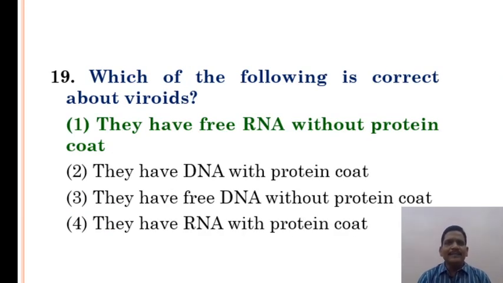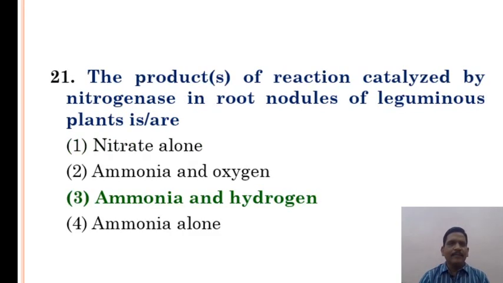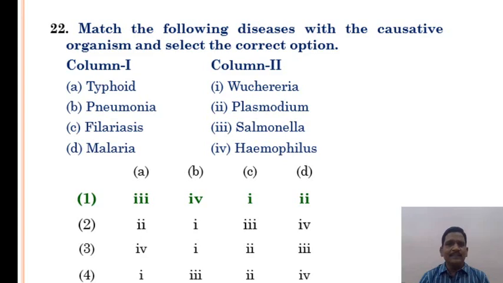Which of the following is correct about viroids? Option 1 is correct. They have free RNA without protein coat. The number of substrate level phosphorylations in one turn of the citric acid cycle: option 1 is the correct answer. The products of the reaction catalyzed by nitrogenase in root nodules of leguminous plants: option 3, ammonia and hydrogen.